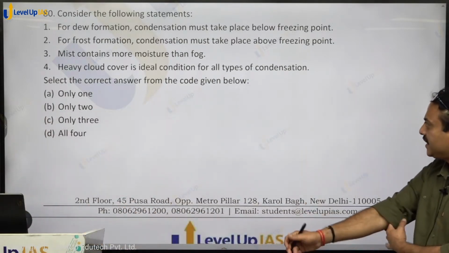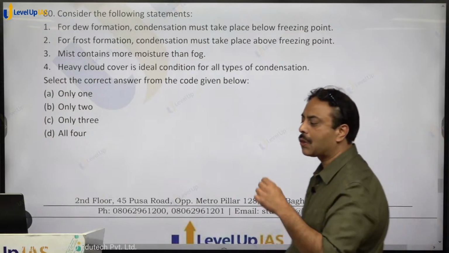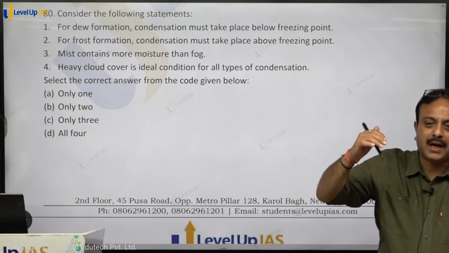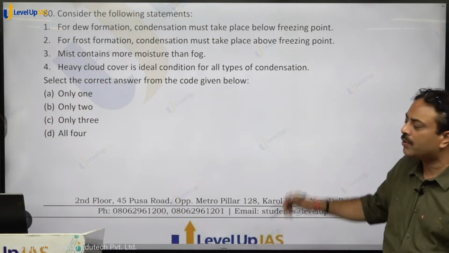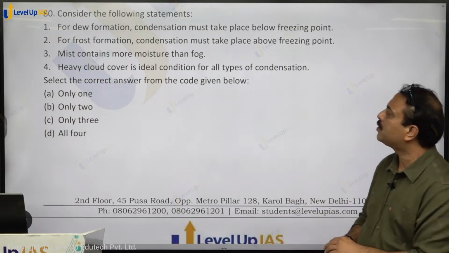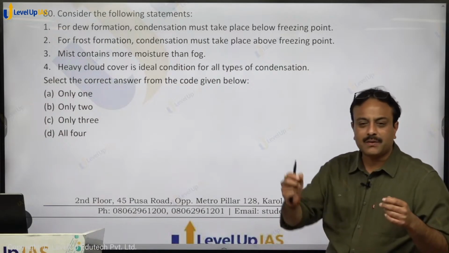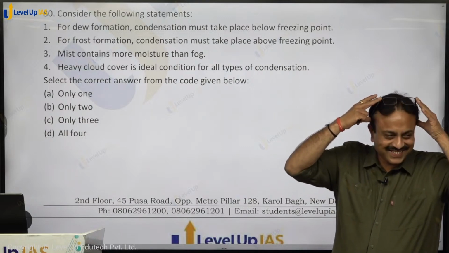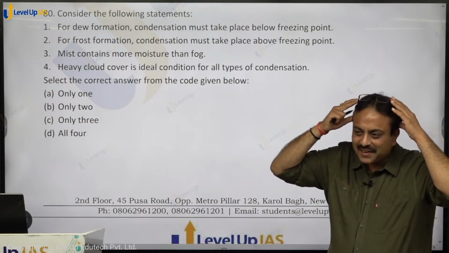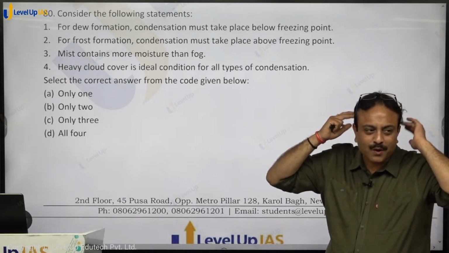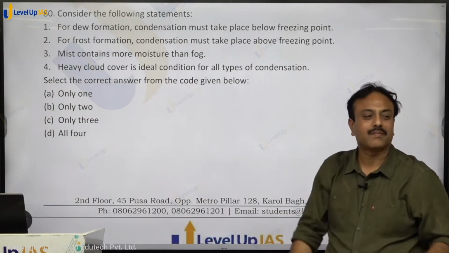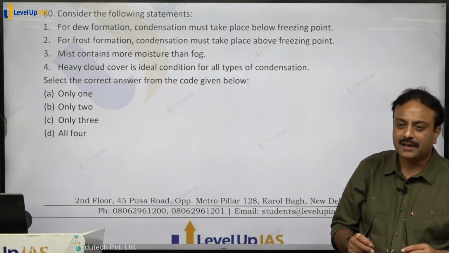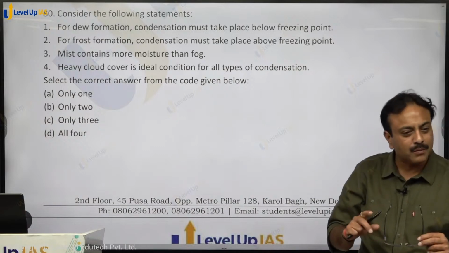For dew formation, condensation must take place below freezing point. For dew formation, condensation should be above 0 degree Celsius. For frost formation, it should be below 0 degree. So both are wrong. Mist contains more moisture than fog. This is a 100% correct statement. The total moisture in mist is more than fog.